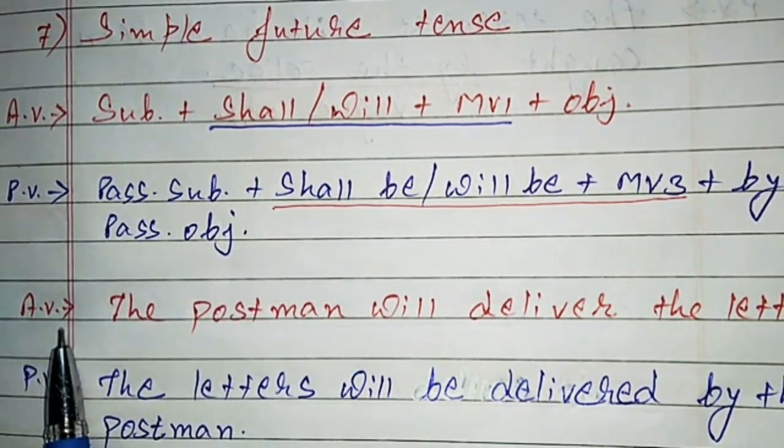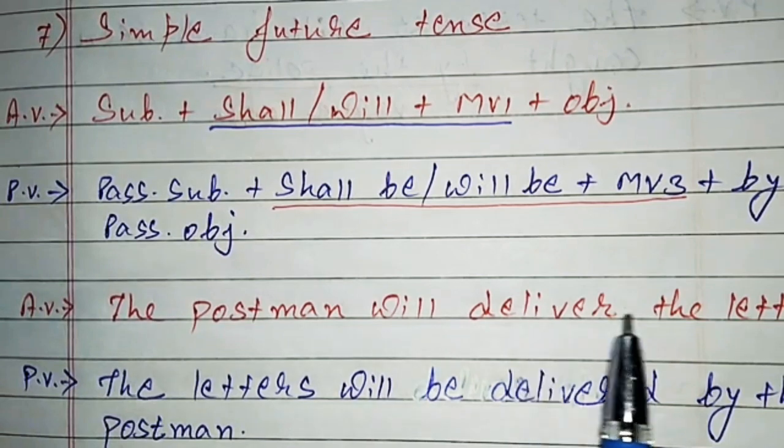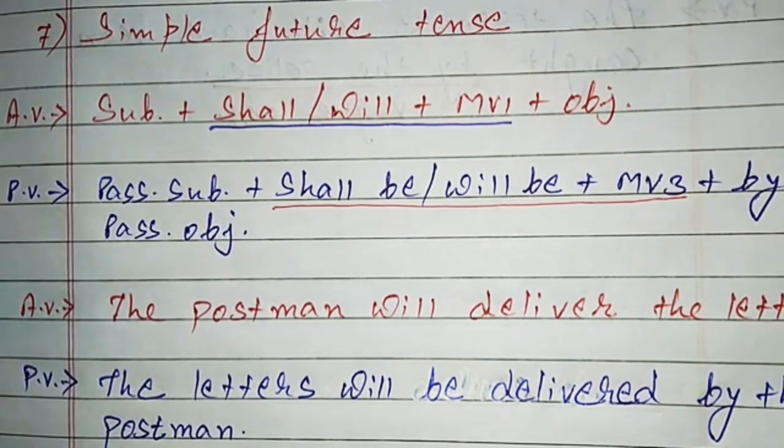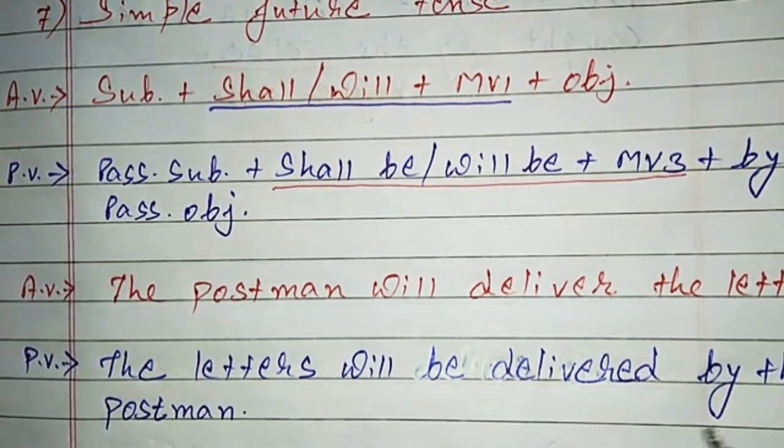An example is given over here. The postman will deliver the letters. In passive voice, the letters will be delivered by the postman. The letters become the subject, will be delivered by the postman.